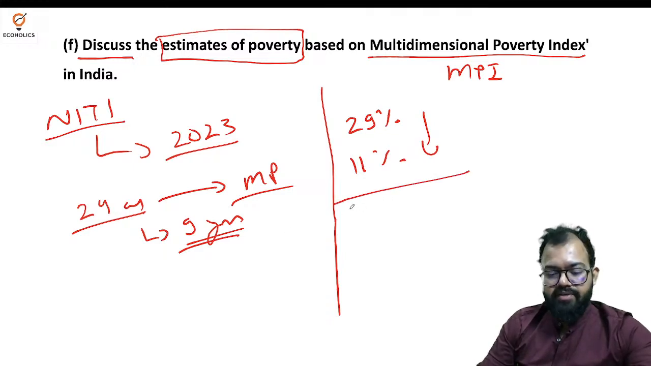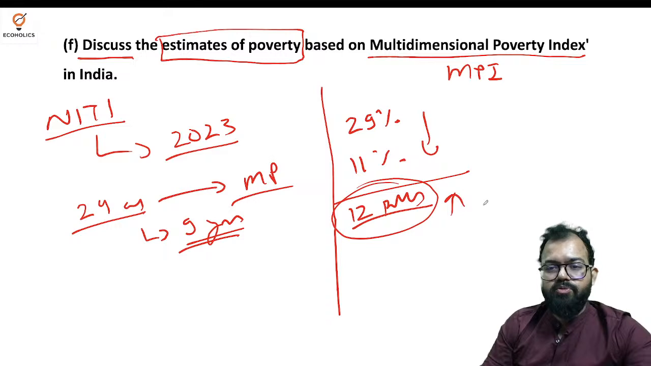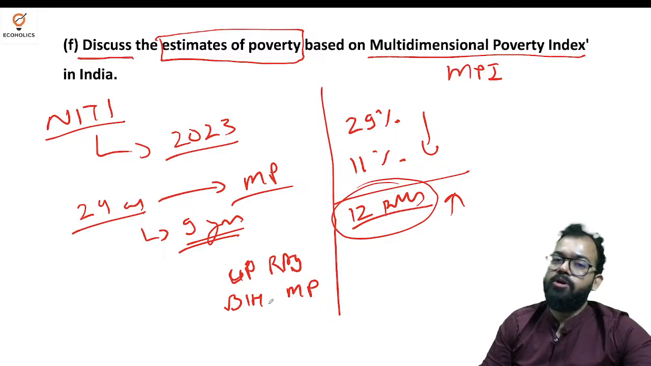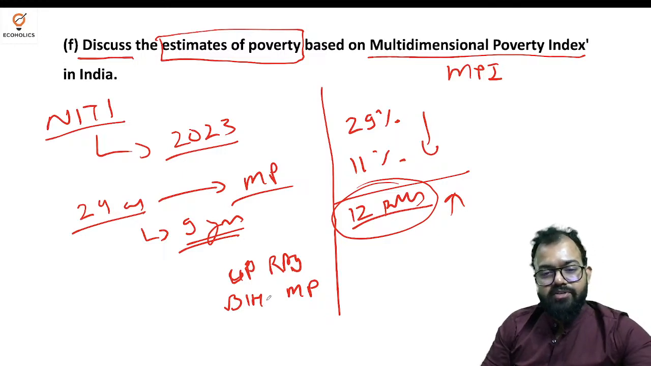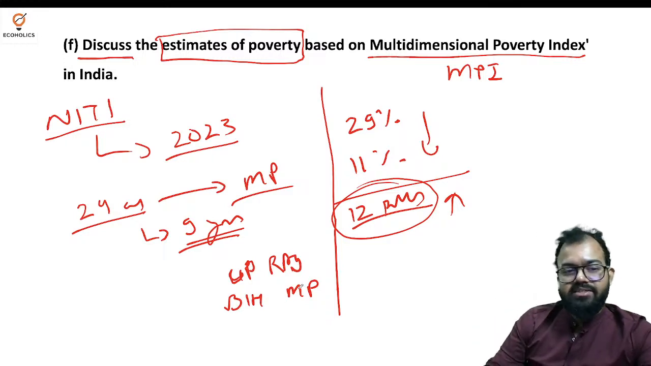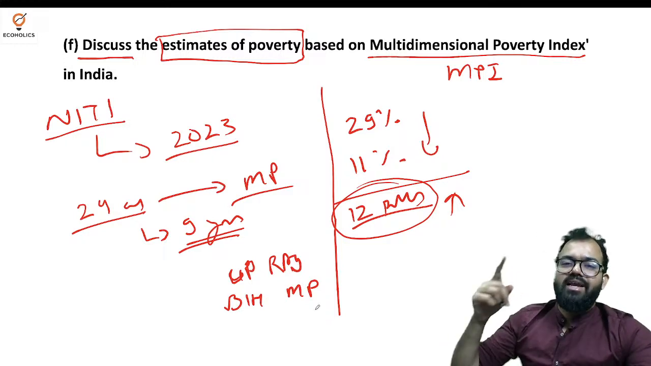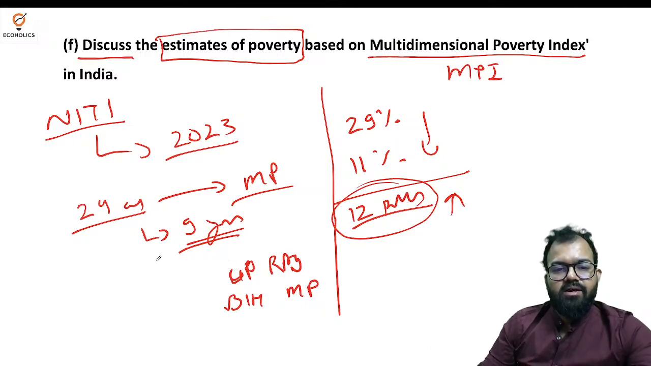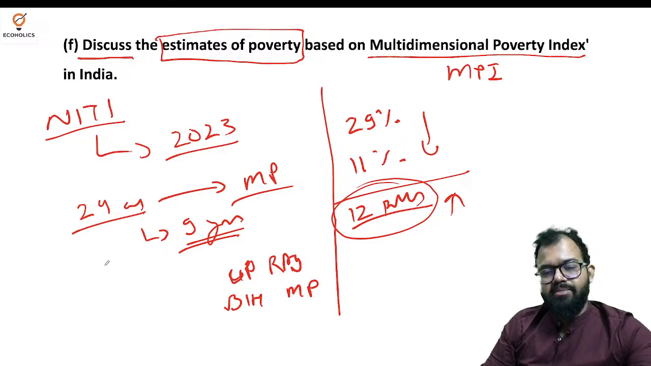Now there are 12 indicators. Under these 12 indicators, all show improvement. Among these, mainly UP, Rajasthan, Bihar and Madhya Pradesh show the record number of decline in poor people. Poorer states obviously record faster decline in comparison to other states, but overall, if we see, India's disparity has been coming down. So India is likely to achieve the SDG target as well, that is, reducing multidimensional poverty by at least